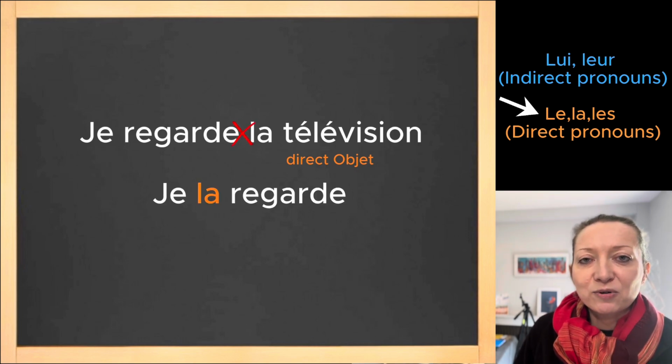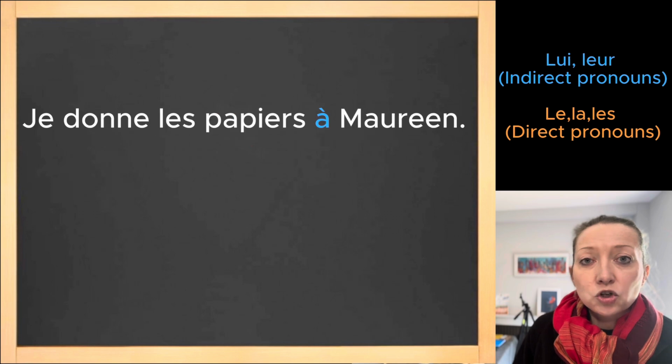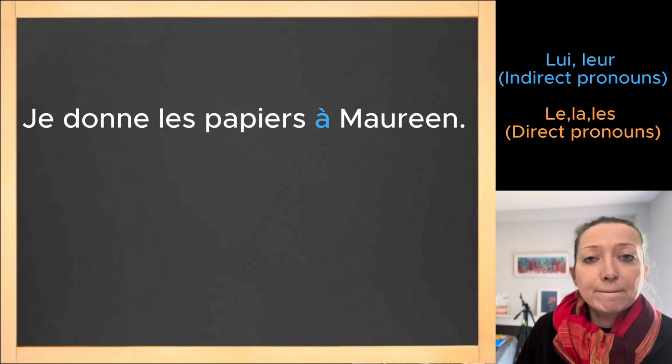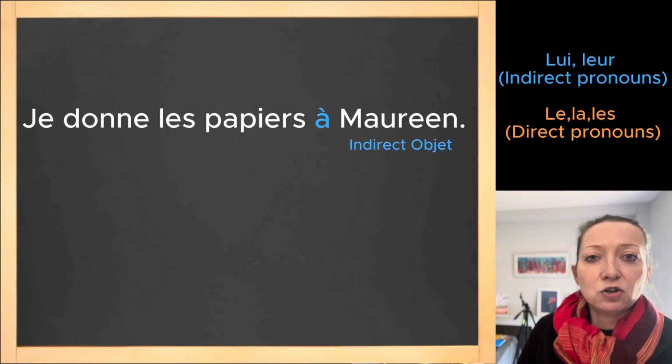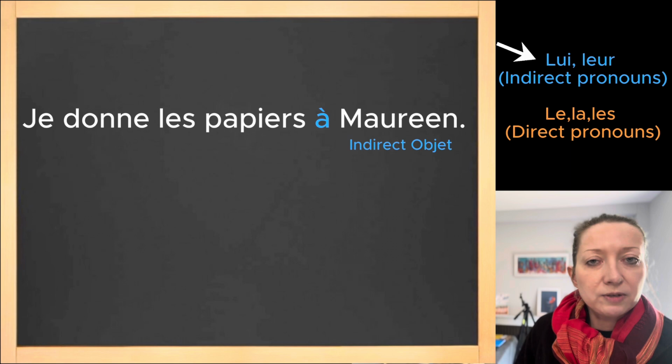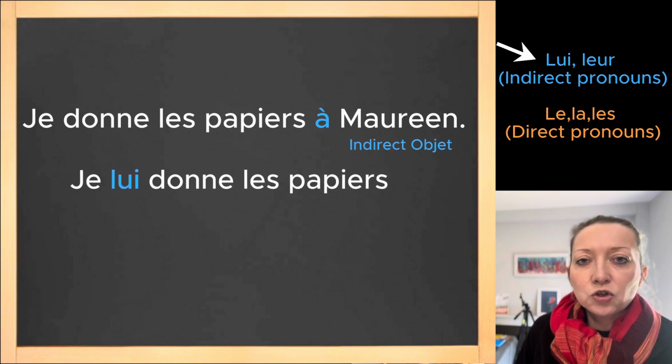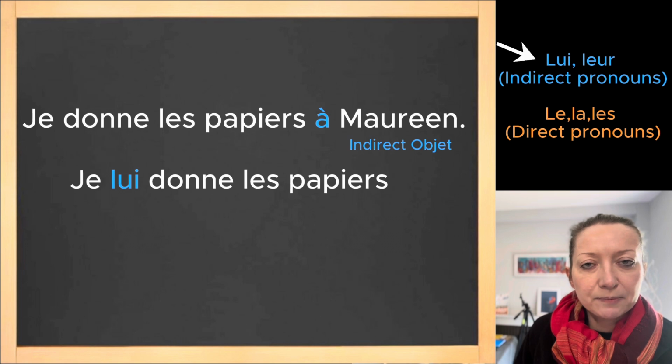Let's take an example a little bit more complex. Je donne les papiers à Maureen. You can see that we've got the preposition à after Maureen. Maureen is an indirect object that we are going to replace by an indirect pronoun. So it's going to be lui. That would be je lui donne les papiers. Je lui donne les papiers.